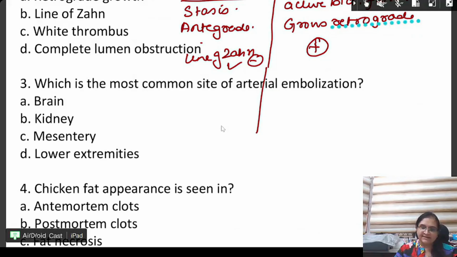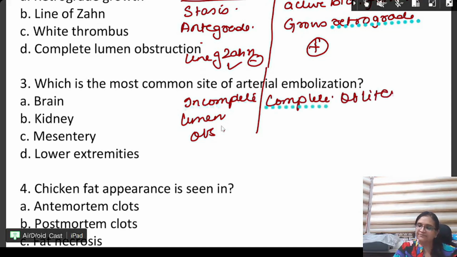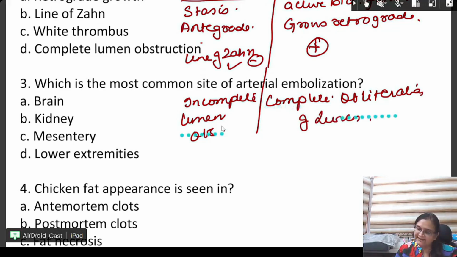In the venous, there is incomplete lumen obstruction because the main problem is the stasis. In arterial, beta, the main problem is atherosclerosis. So there is complete obliteration or obstruction of lumen. So beta, let us see.